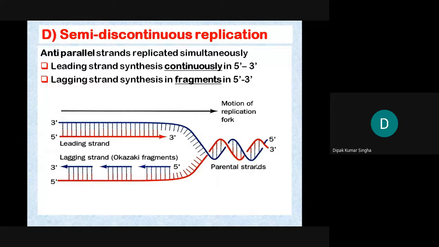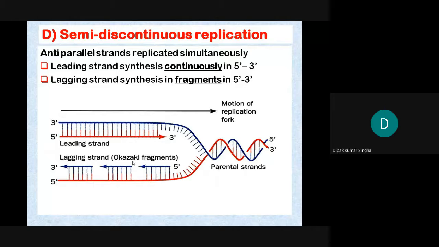So these are the parental DNA. After that, they will become one strand with 5' to 3' in this direction, and another from this way, that's why always 5' to 3'. This is a continuous strand, called the leading strand, and this is the fragmented strand.